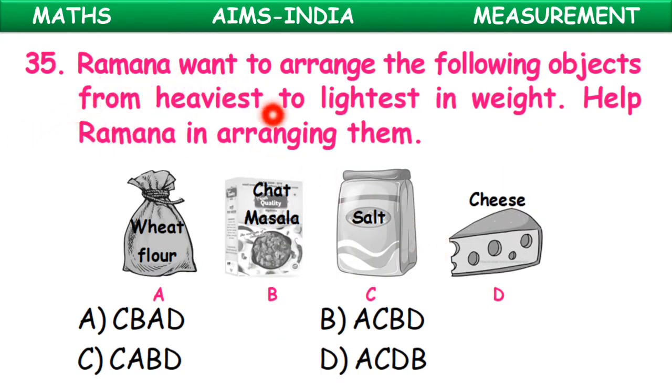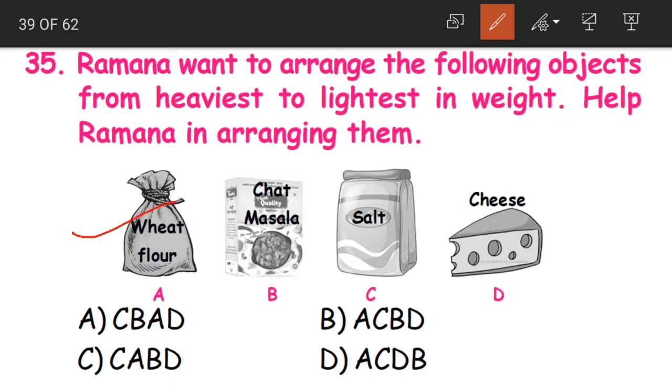Question 35. Ramana wants to arrange the following objects from heaviest to lightest in weight. Please help Ramana in arranging them. What are the objects? We are having wheat, chaat masala, salt and cheese. Now from the given 4 options, which is the heaviest one? It is wheat. Wheat flour is the heaviest one. It is a big bag of wheat flour. So it is the heaviest.